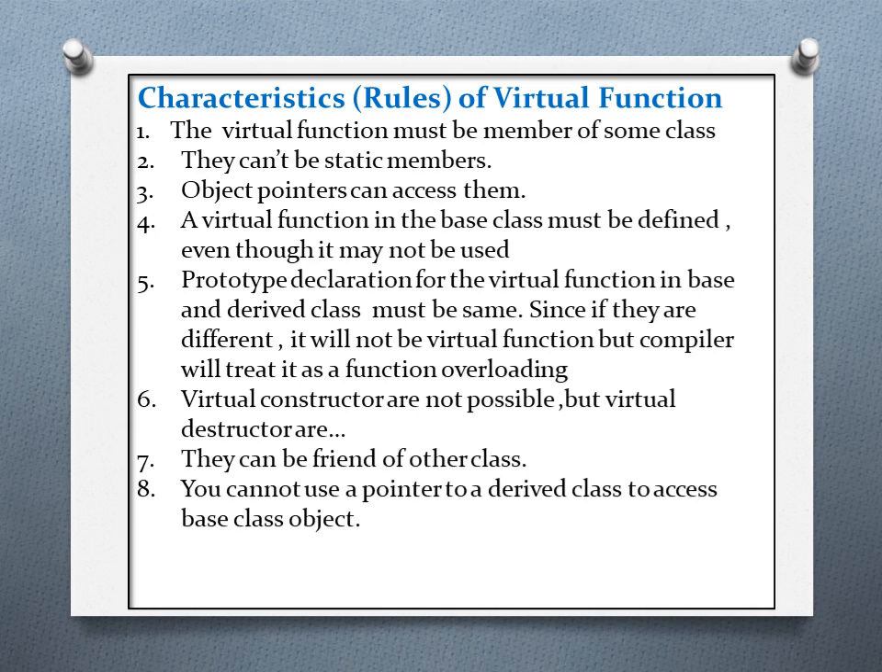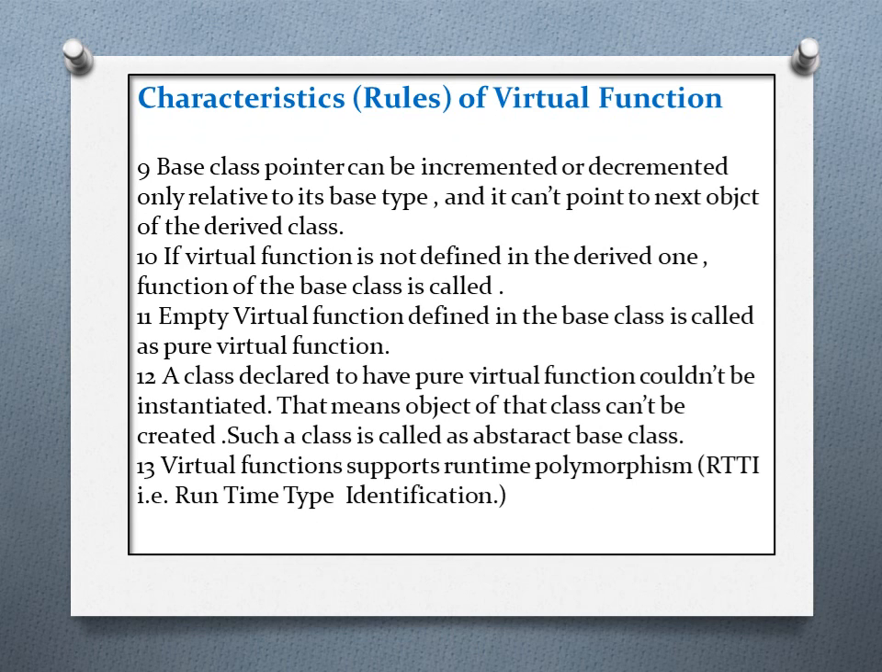Sixth, virtual constructors are not possible, but virtual destructors are possible. Seventh, they can be friend of another class. A virtual function can be a friend of another class. Eighth, you cannot use a pointer to a derived class to access a base class object. We are not going to use the pointer for the derived; it is for the base. Then the next rule: a base class pointer can be incremented or decremented only relative to its base type, and it cannot point to the next object of the derived class.